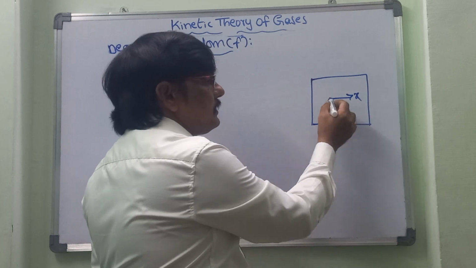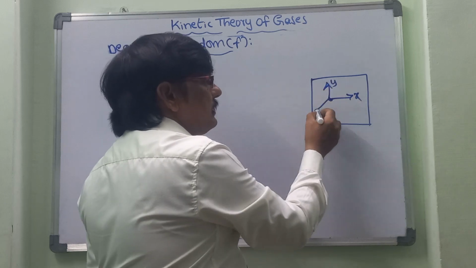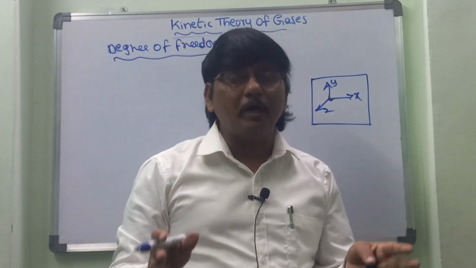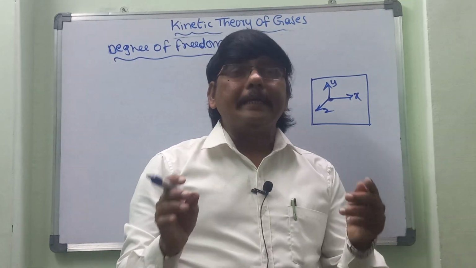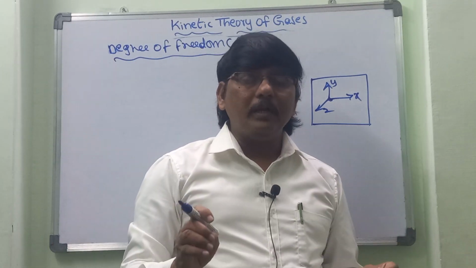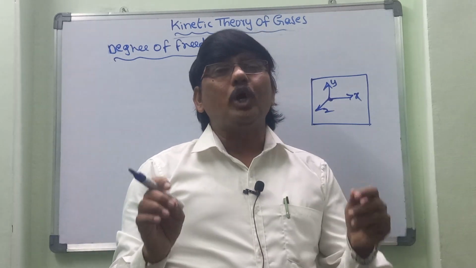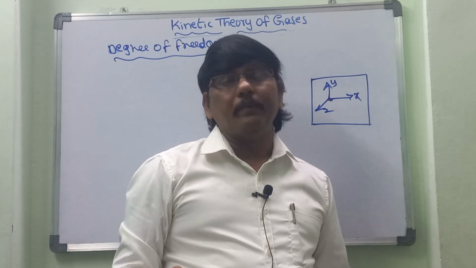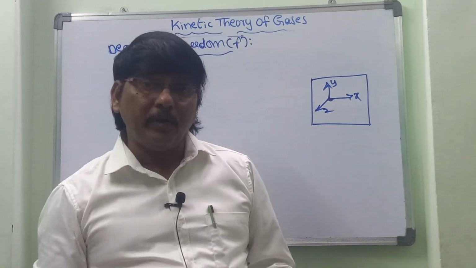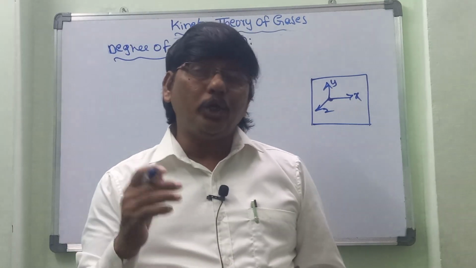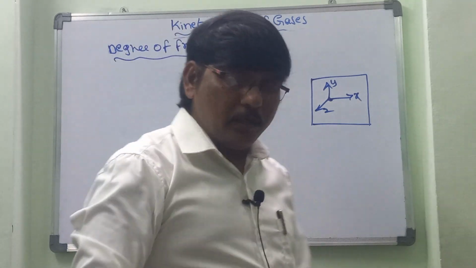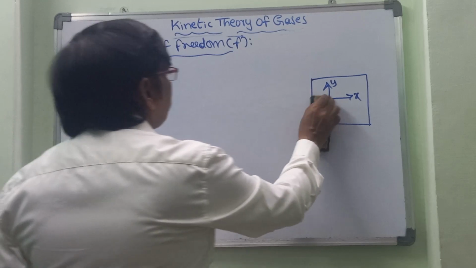This is the x-axis, this is the y-axis, and this is the z-axis. These are the maximum possible directions a gas molecule can travel in a given coordinate system, and that is what we call the degree of freedom. With the degree of freedom, we can find the position, rotation and revolution of the gas particle.